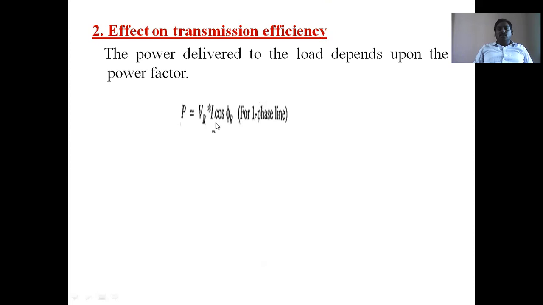This is the receiving end power, or power delivered to the load, and this is the receiving end current, P by V_R cos phi_r. And P is equal to 3 V_R I_R cos phi_r, the three-phase receiving end power, and the earlier one is the single phase power delivered.